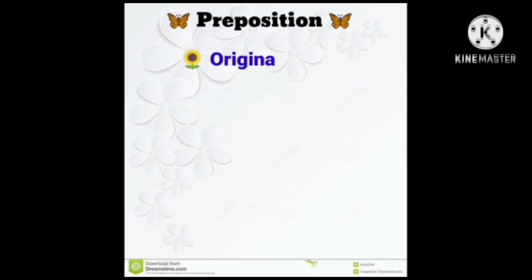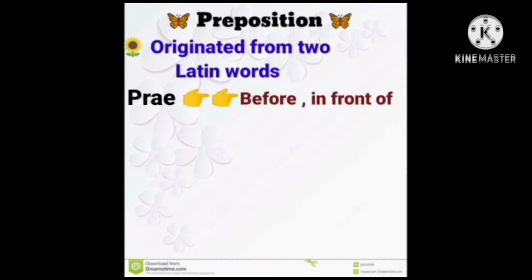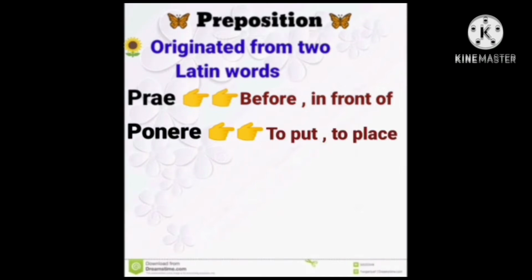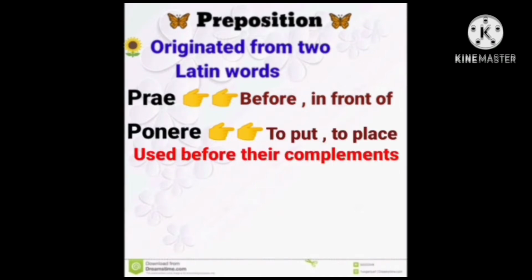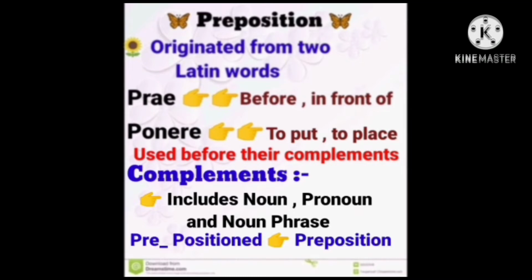Preposition originated from two Latin words. Prae means before or in front of, and ponere means to put, to place. These words are used before their complements. A complement includes a noun, pronoun, and noun phrase.